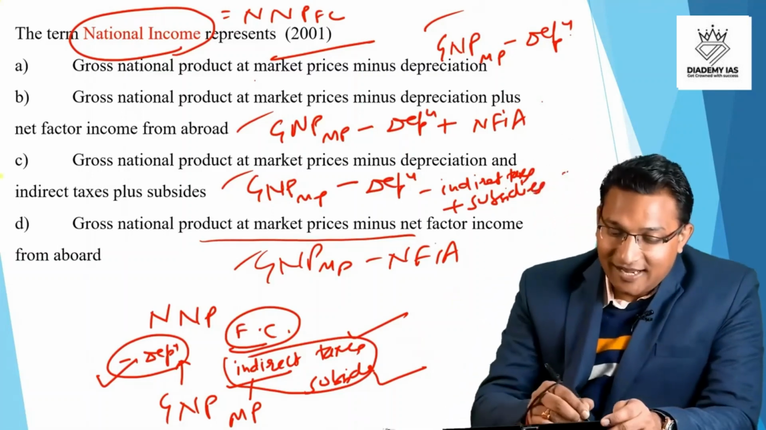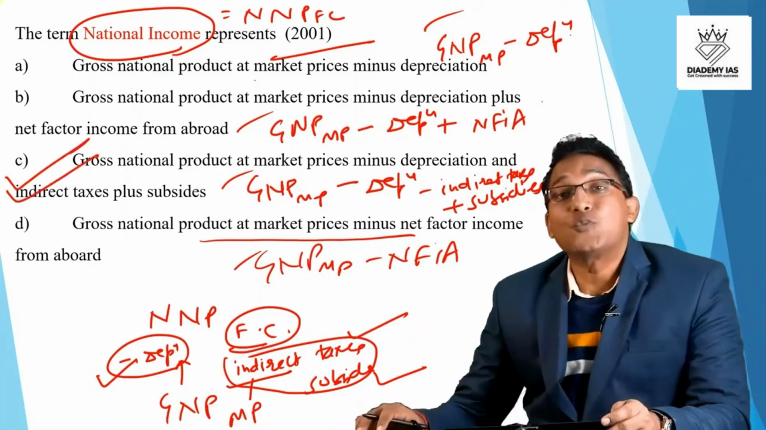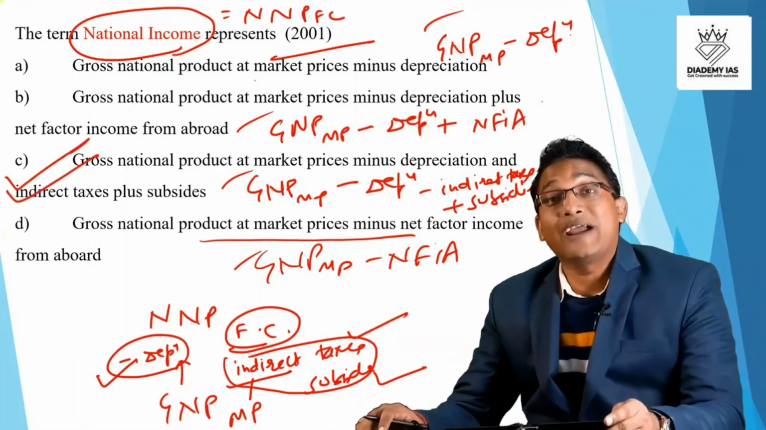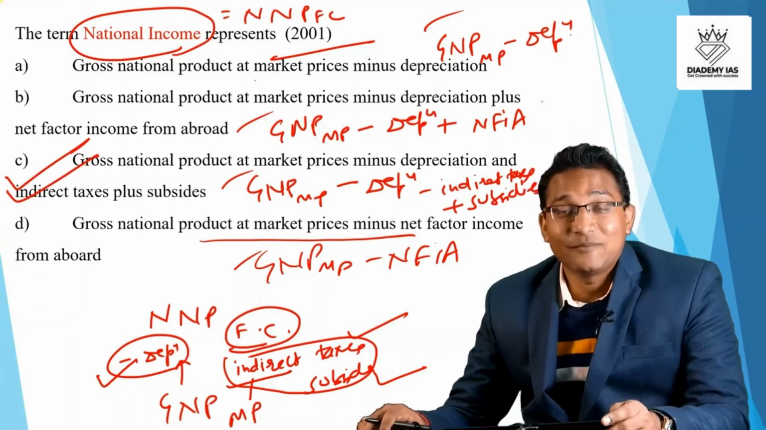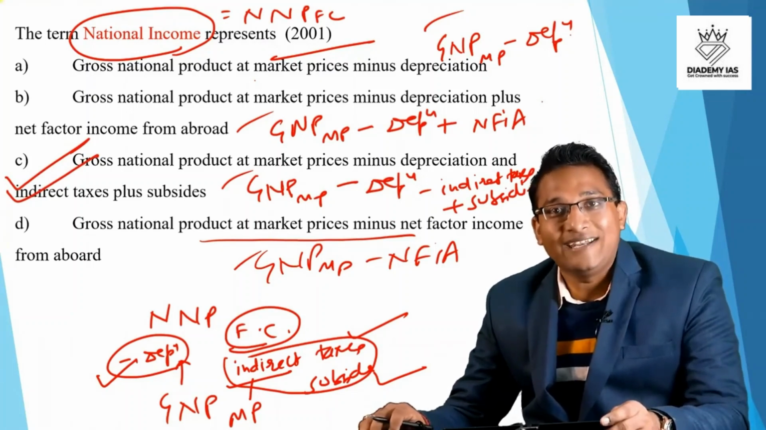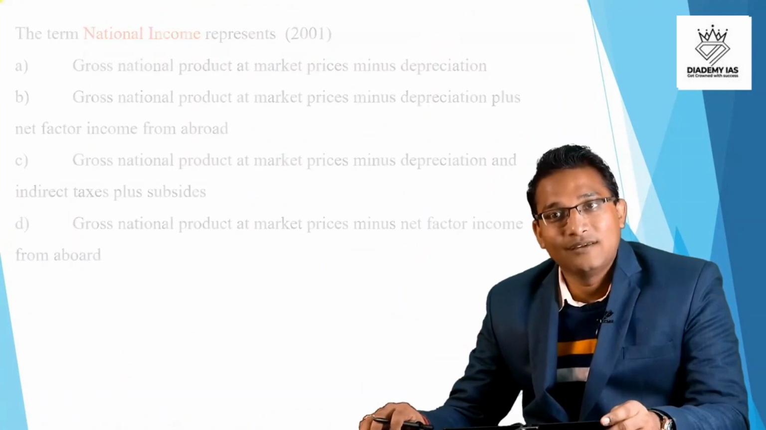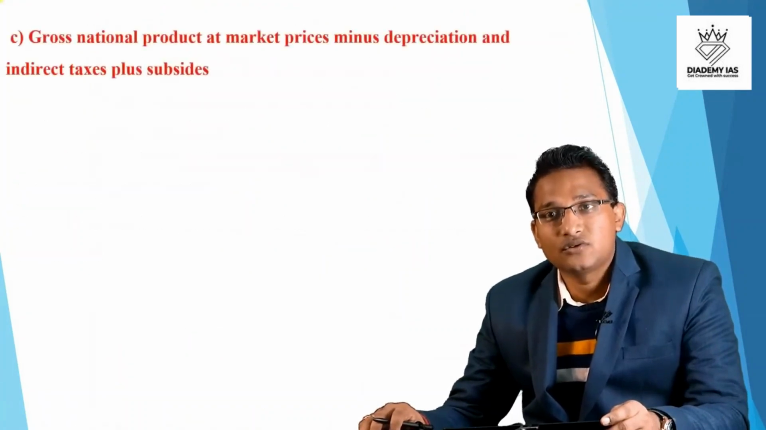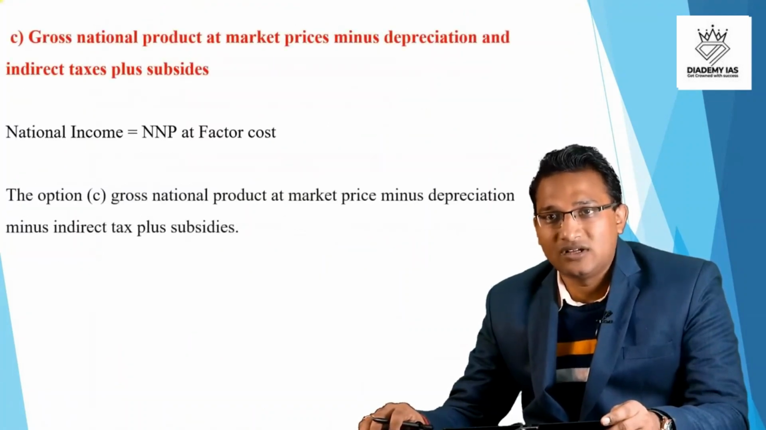So here the answer is very clearly option C. This question might look very complicated, but if you know the concept, the answer is really very easy. Now coming to the next question. So this question, net national income at factor cost.